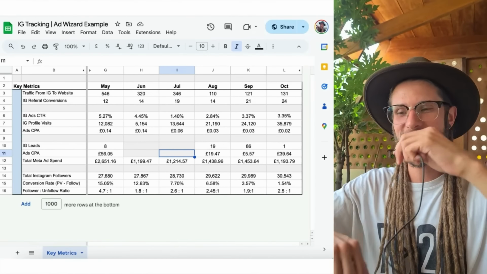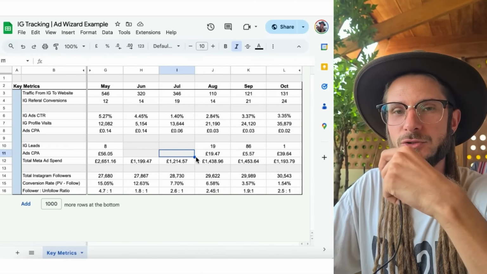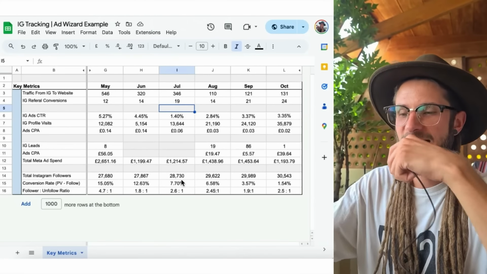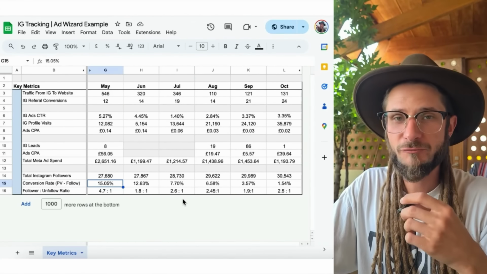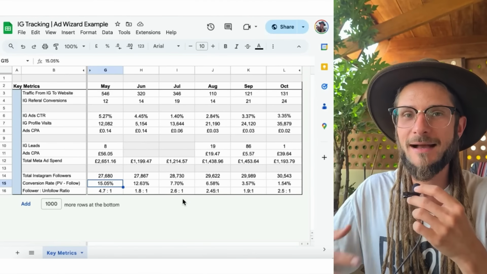I'm going to go into some best practices. I'm just going to reel off some tips and tricks that I think are very important as you're doing this. So the first thing is obviously looking at the data. If the conversion rate from page view to follow is good, keep doubling down on that stuff, guys.